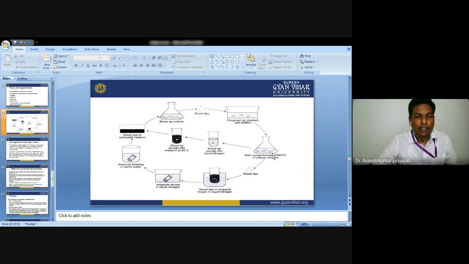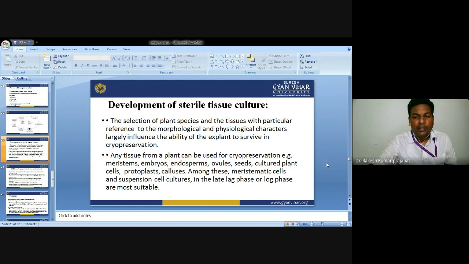So this is a generalized mechanism of cryopreservation, starting with development of sterile tissue culture. How can we develop a sterile tissue culture? The selection of the plant species and the tissue, with particular reference to the morphological and physiological characters, largely influences the ability of the explant to survive in cryopreservation. Any tissue from a plant can be used for cryopreservation, for example meristem, embryo, endosperm, ovule, seeds, cultured plant cells, protoplast, callus. Among these, meristematic cells and suspension cell cultures in the late lag phase or log phase are most suitable.